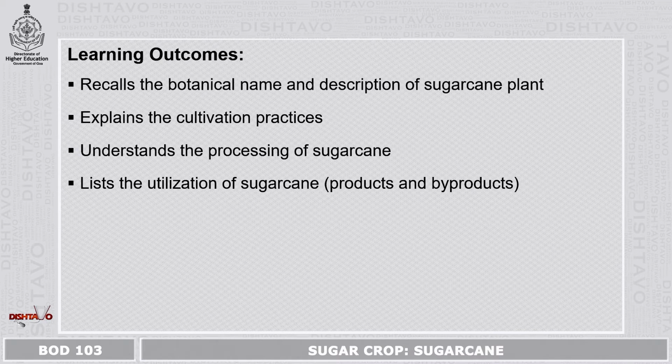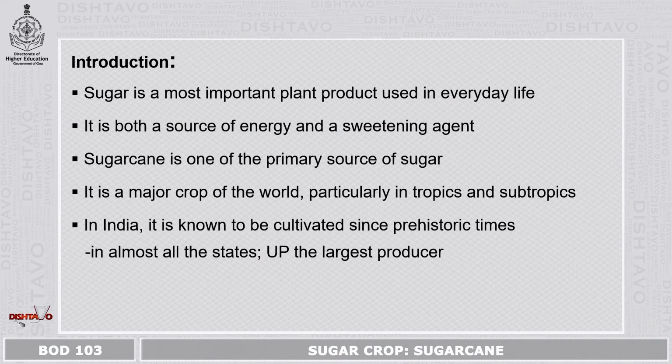Sugar is one such product which every day we will be using in one way or the other. Sugar is a most important plant product used in everyday life. It is both a source of energy and a sweetening agent. Sugarcane is one of the primary sources of sugar. In addition to this, sugar beet is another very important primary source of sugar.